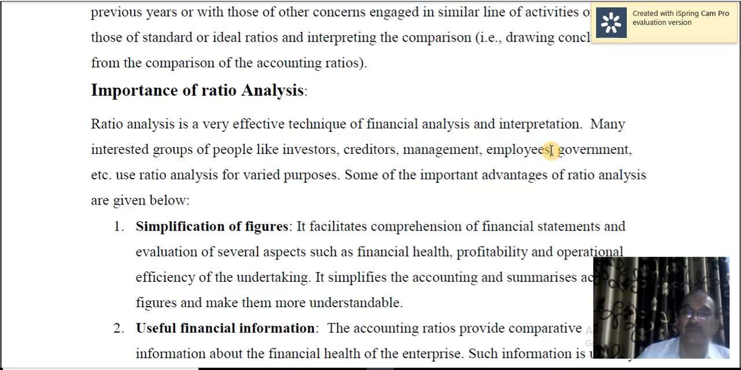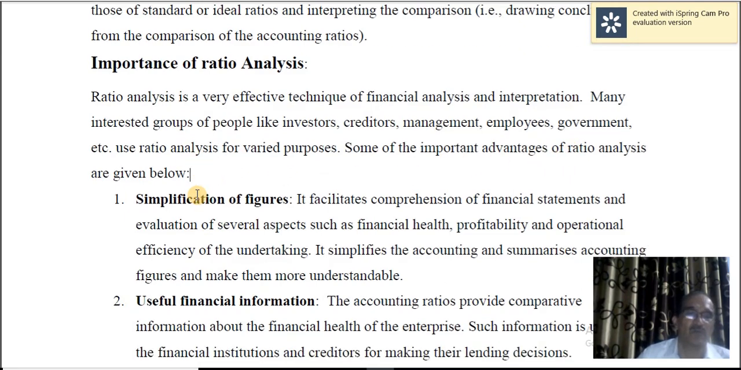Employees are interested in profit. If the profits are better, more, they are likely to get a higher salary, likely to get a bonus, and also if they are holding the shares, share values also increase. Government is interested in tax. Thus there are many interested parties. So ratio analysis will help them to analyze the financial statements, and thereby that will serve them. Some of the important advantages of ratio analysis are given below.